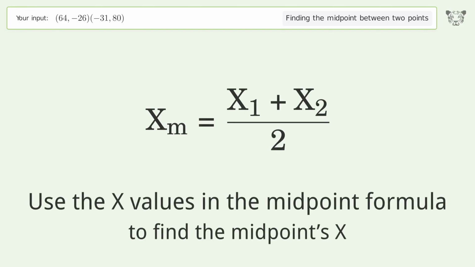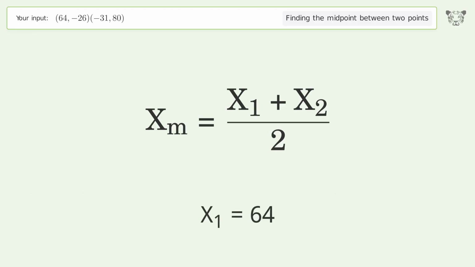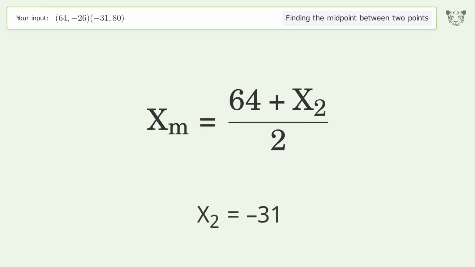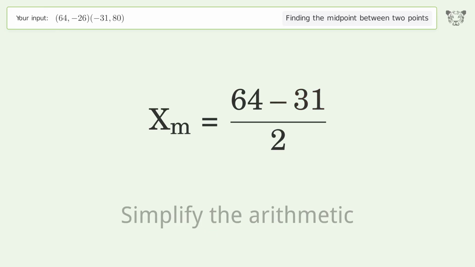Use the x values in the midpoint formula to find the midpoint's x. x1 equals 64. x2 equals -31. Simplify the arithmetic.